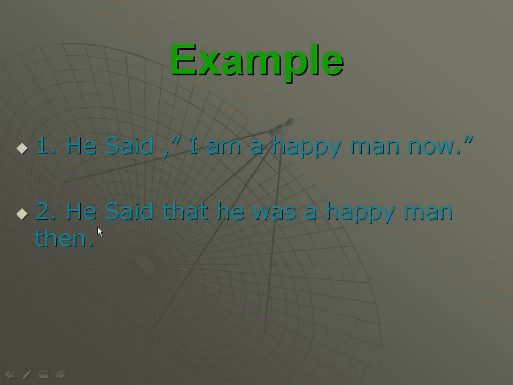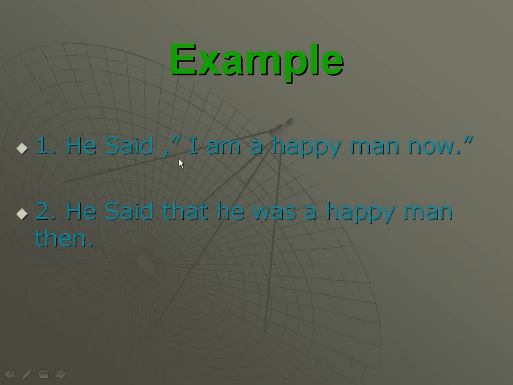When we see these two examples, the first example is in direct speech. This is direct speech, direct narration. And the second example is of indirect speech. He said, comma, into inverted commas, "I am a happy man now." Now you will understand that there are inverted commas.